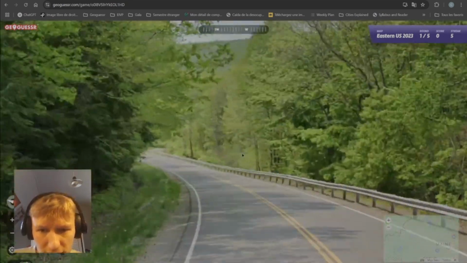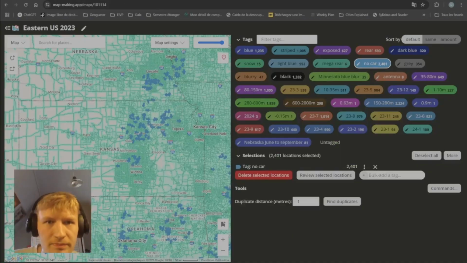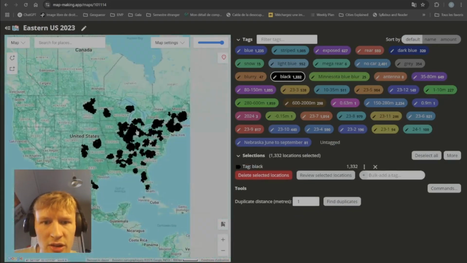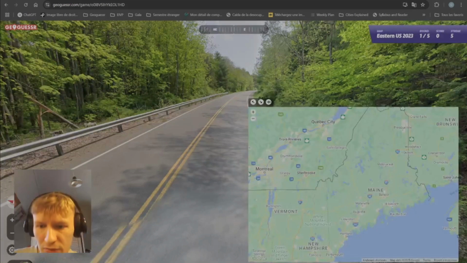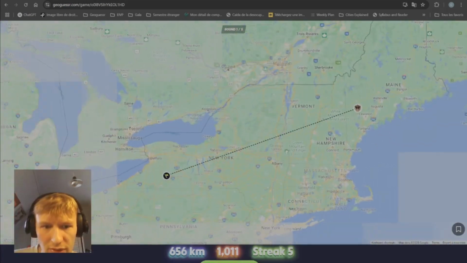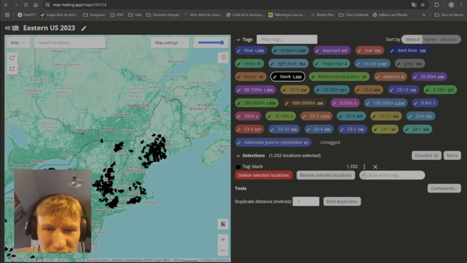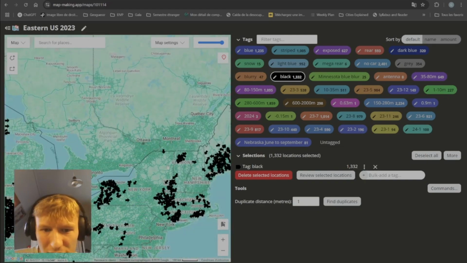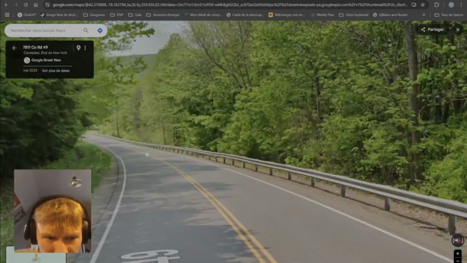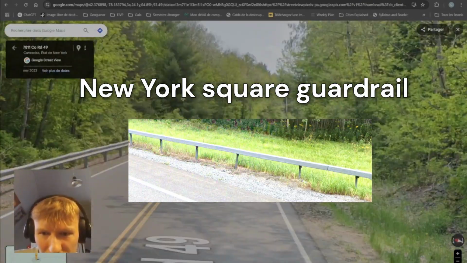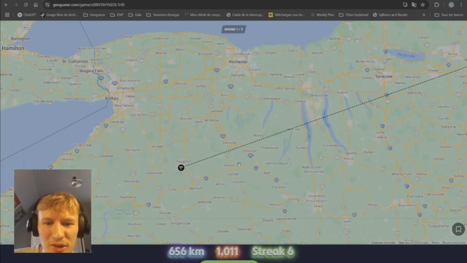Here I think this looks like Maine. I mean, very northern trees, and I can't tell. It looks like a black car. You go here again, you check where the black car is. It's very common in southern Maine, so that kind of confirms that feeling, and you just go for it. And it's New York. That is a bit tough, but as I said, this is going to happen sometimes. So you have like western New York or southern Maine, and this is not a New York guardrail, and there's no infrastructure whatsoever, so I'm not really sure what can be done on a round like this, to be honest.